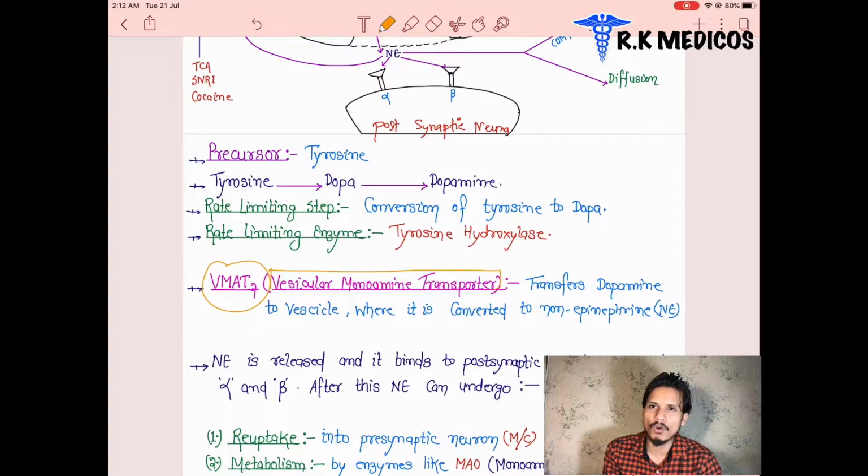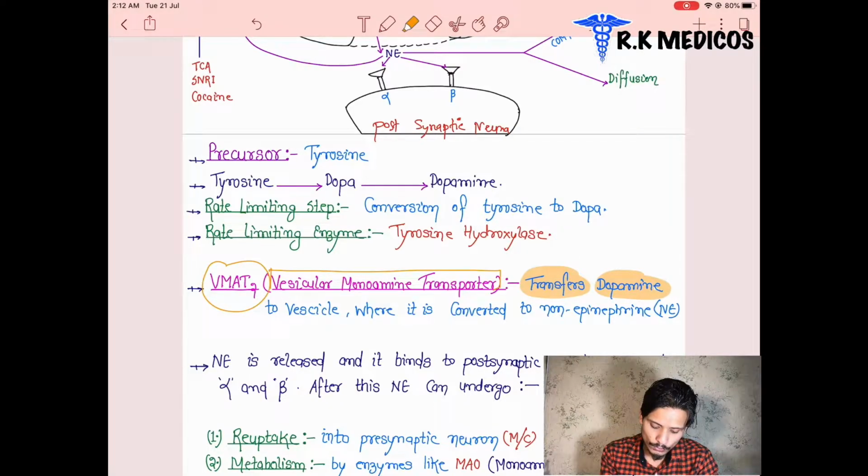The dopamine synthesized from the tyrosine amino acid is transferred through this transporter.